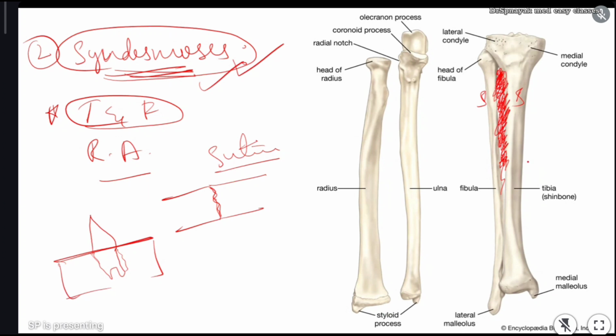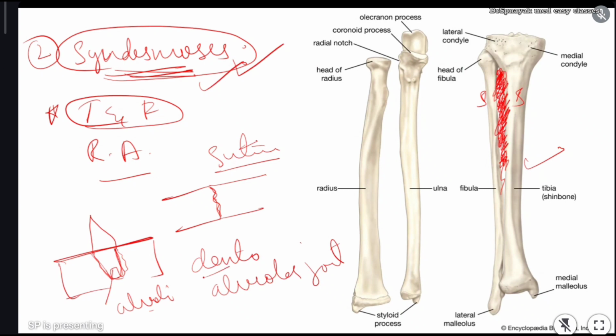Syndesmosis examples are tibia, fibula, and the joint between teeth and bone of our buccal cavity. Dento-alveolar joint, we call it dento-alveolar joint. Okay, the teeth is fixed into the socket. There is a socket of the bone. The socket is called alveoli socket. That's why this teeth and bone joint is called dento-alveolar joint. Dento-alveolar joint is a type of syndesmosis.